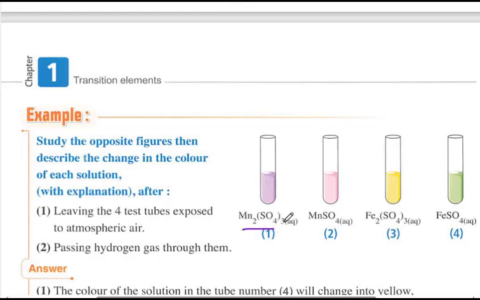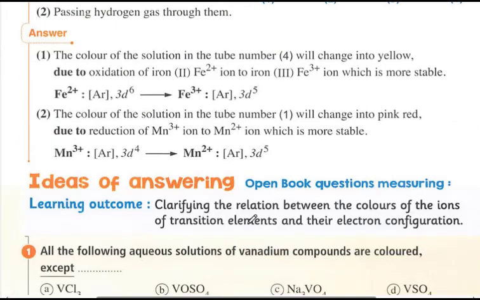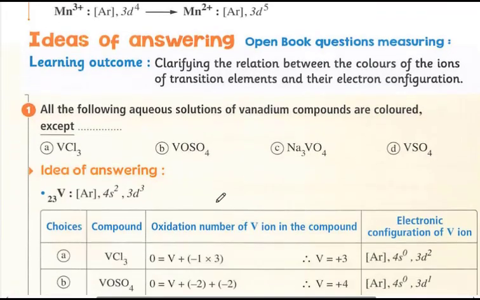Manganese positive 3 is less stable than manganese positive 2, as manganese positive 2 contains a d sublevel half filled with electrons. Manganese positive 3, 3d contains only 4 electrons. Okay, let's have another example.